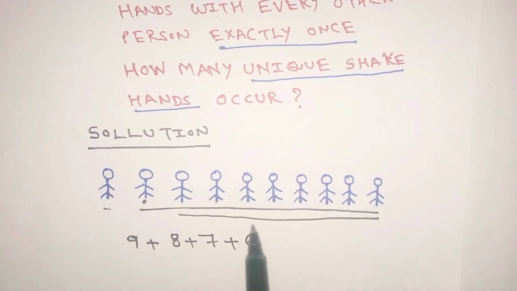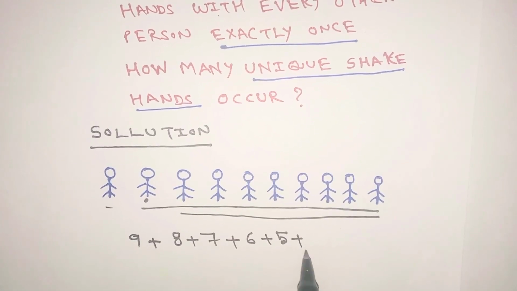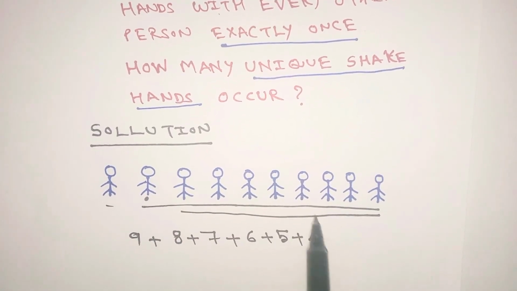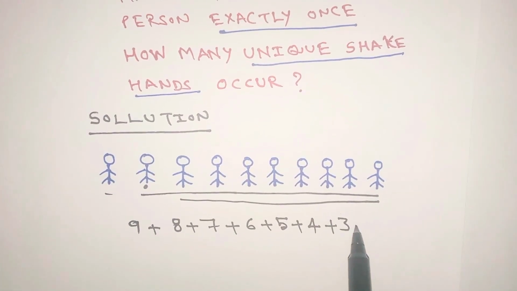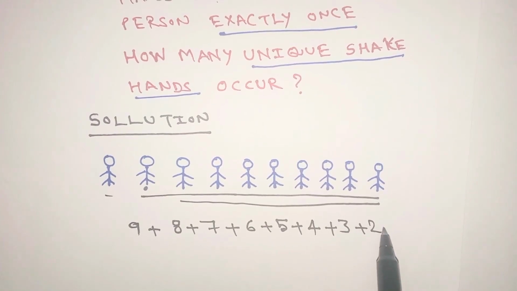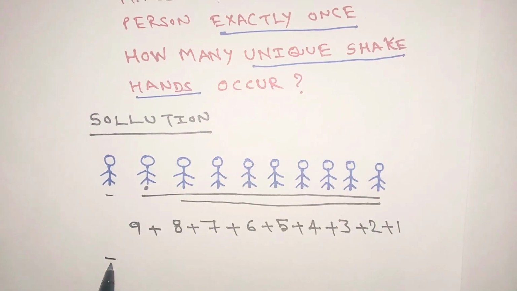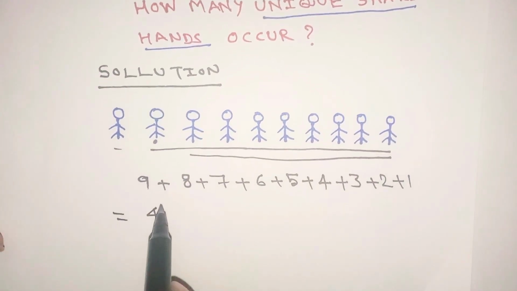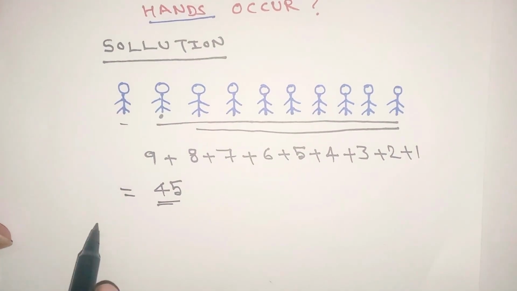handshakes are 6, the fifth person's handshakes are 5, the sixth person's handshakes are 4, the seventh person's handshakes are 3, the eighth person's handshakes are 2, the ninth person's handshakes are 1, the tenth person's handshakes are 0. So the total is 45 handshakes. So simply, the formula